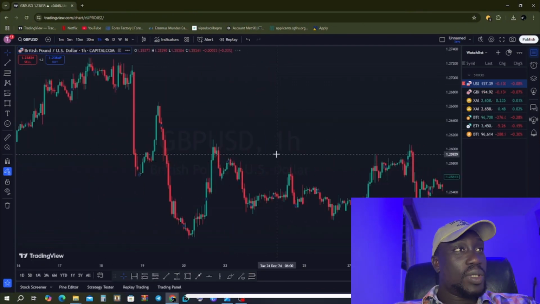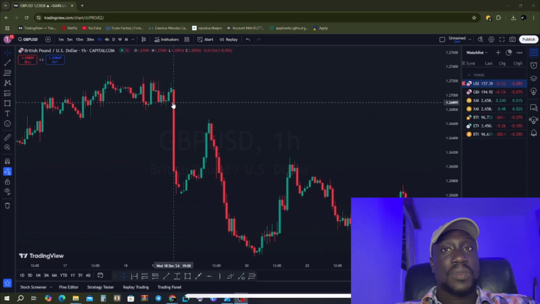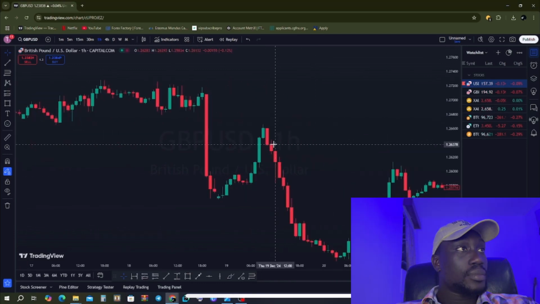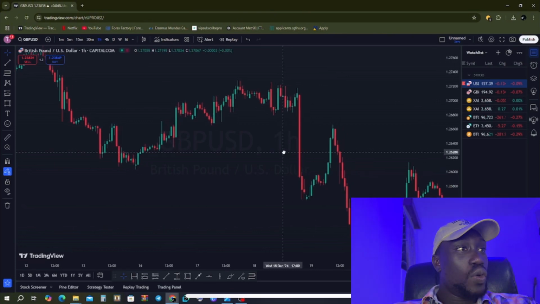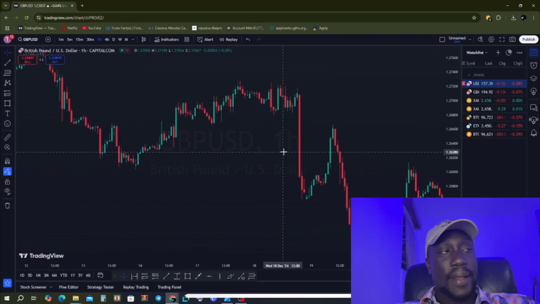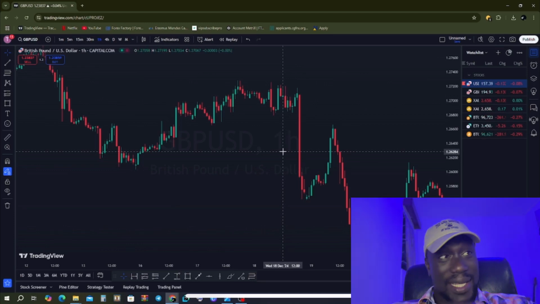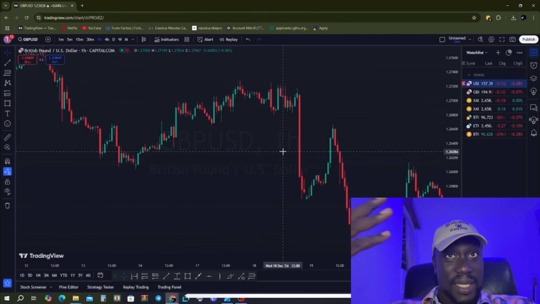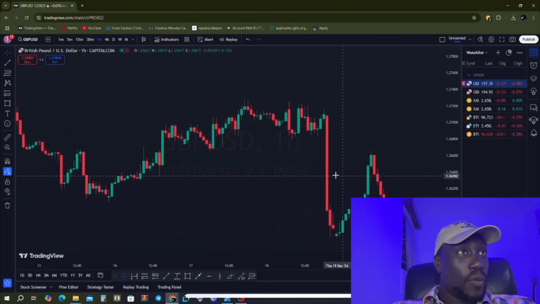All right, so this is the GBPUSD pair. Now we are going to look for a period where the New York session starts. This is the same Wednesday, 18 December, we were looking at in the USD JPY.